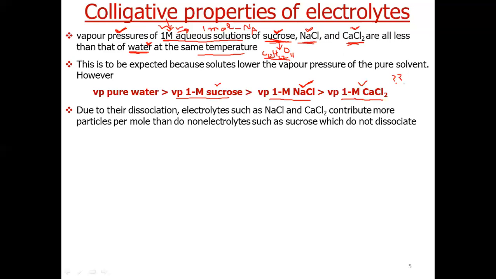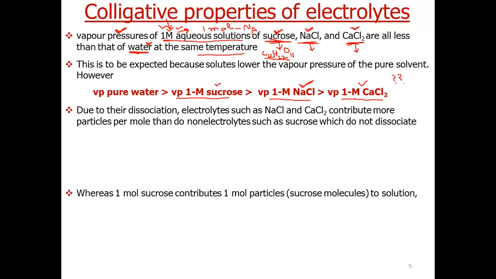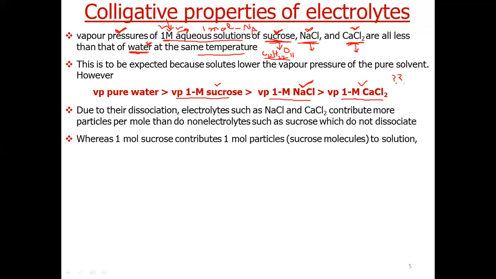But NaCl and calcium chloride are electrolytes, meaning they will dissociate in solutions. As sucrose does not dissociate, 1 mole of sucrose contributes 1 mole of particles.